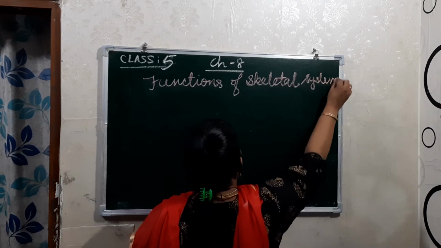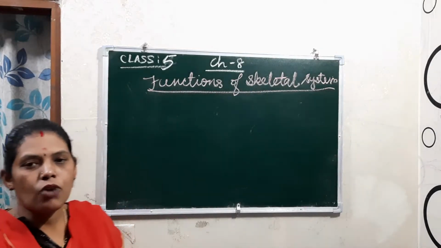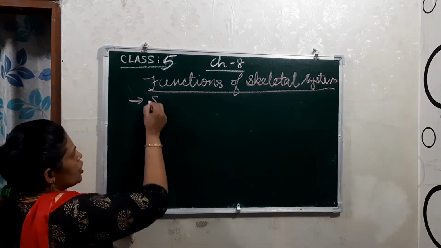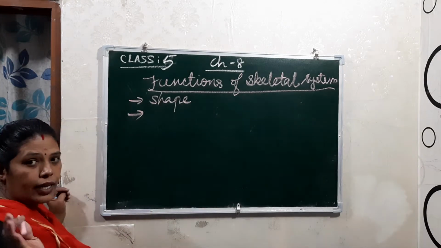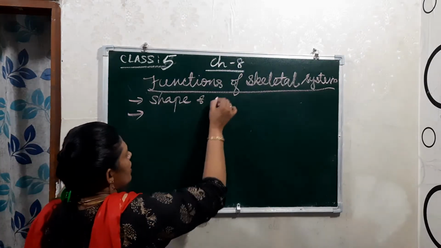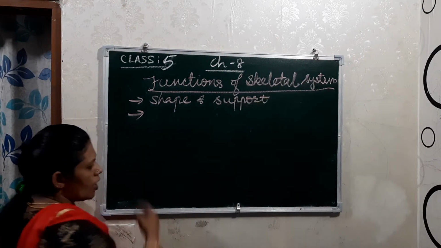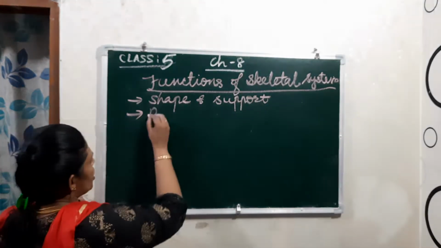In the functions of the skeletal system, children, the first one is that it gives shape, right? It gives shape to the body, and support. Then the second one is protection.